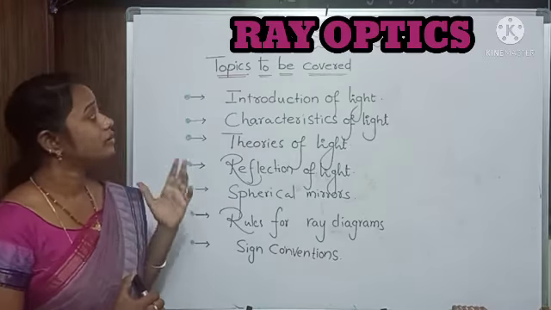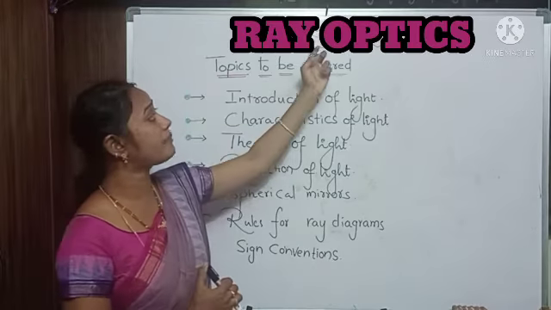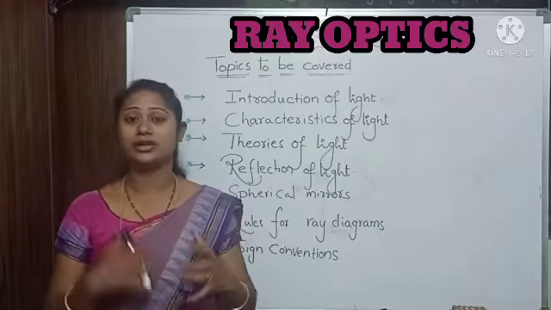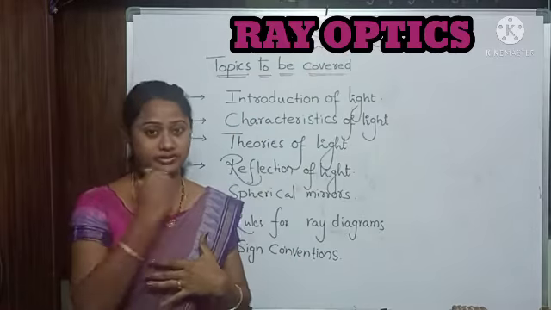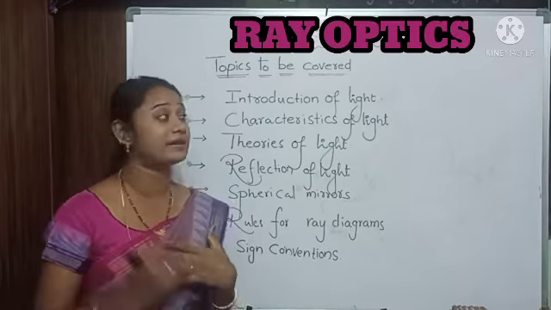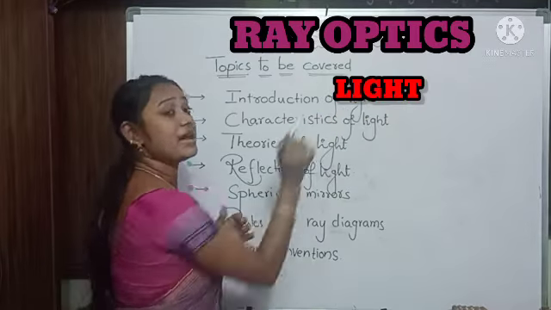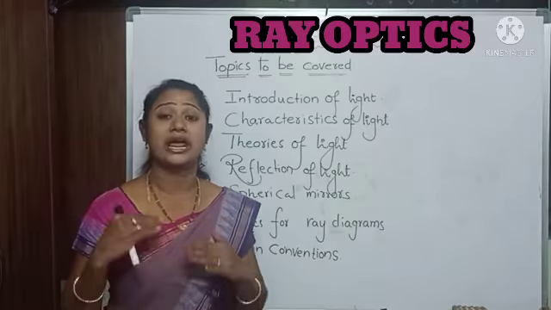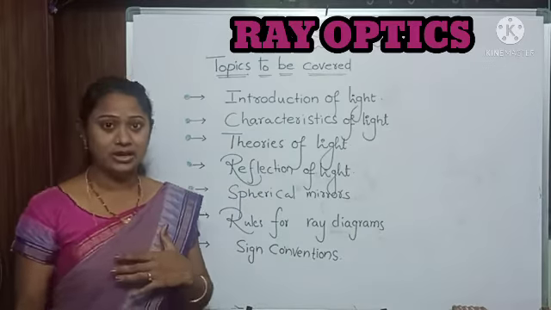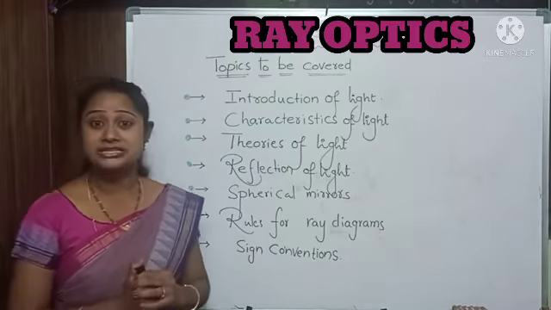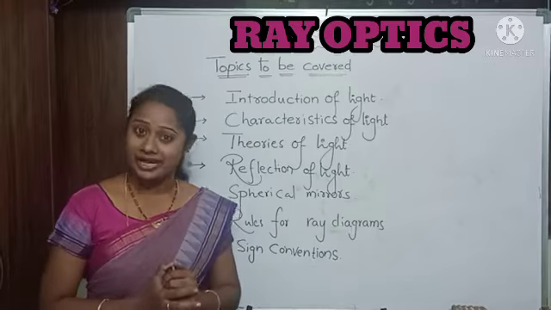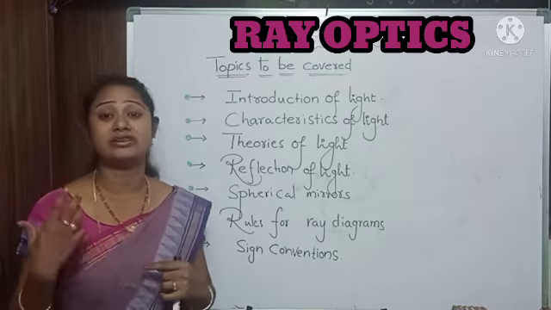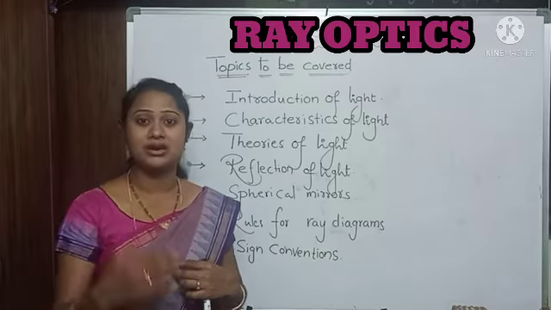Ray optics, these are the main two words. We can discuss ray optics only through light. If we have light, then only are we able to see anything. In physics terms, light is an agent which makes our sight see things.